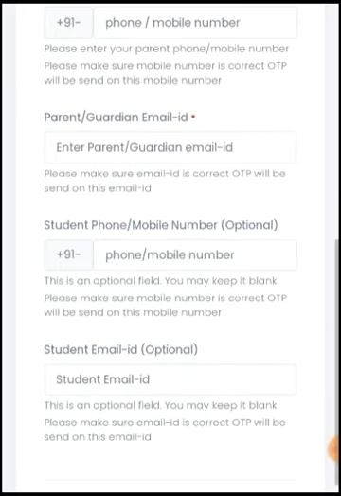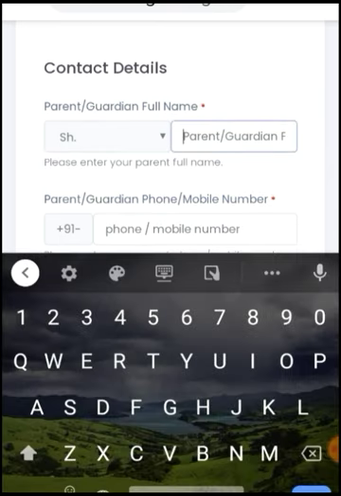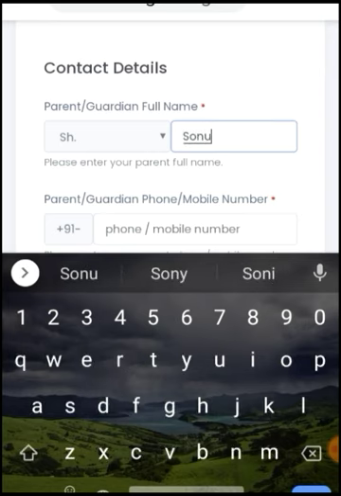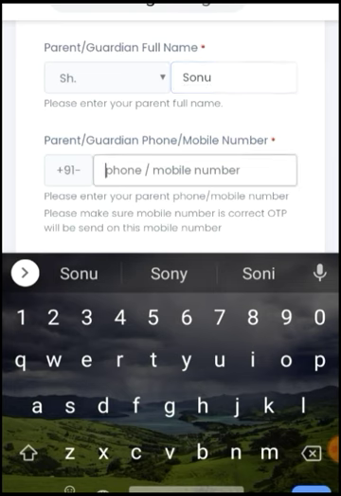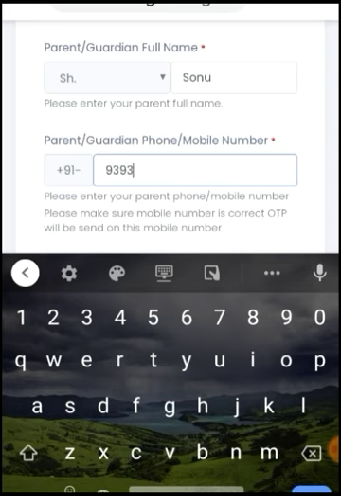Phone number and email ID are optional, you are not required to write them, but where there is a star mark you have to write all the details. For example, my father's name is Sonu, so I will write my father's name. After that I will write the mobile number.